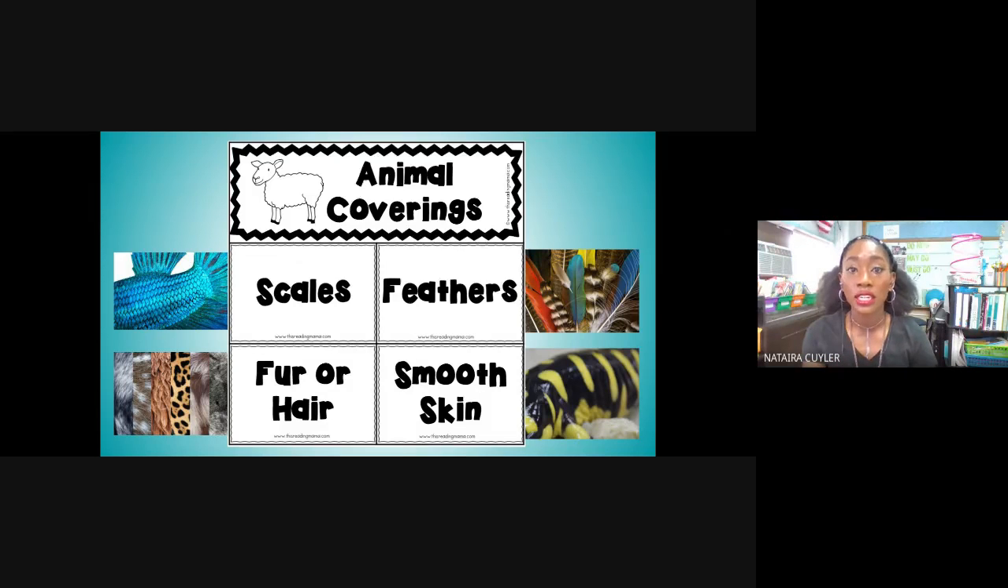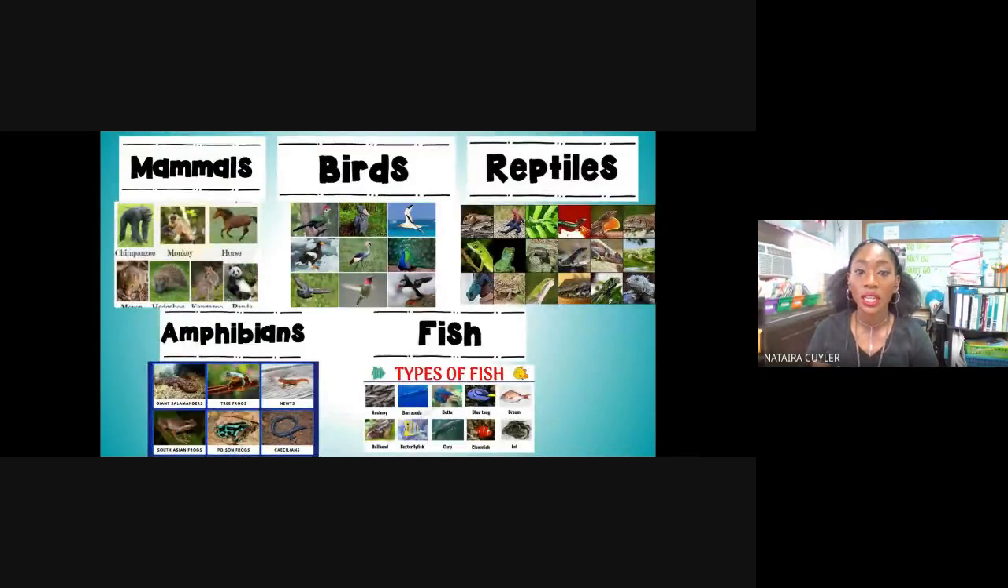Then we started looking at the different classifications of animals. Remember, we learned that there's vertebrates and invertebrates. We learned that mammals, birds, reptiles, amphibians, and fish were all vertebrates. That means they had a spine, a backbone, right? We learned so many different animals and the characteristics that put them into their categories, like that birds and